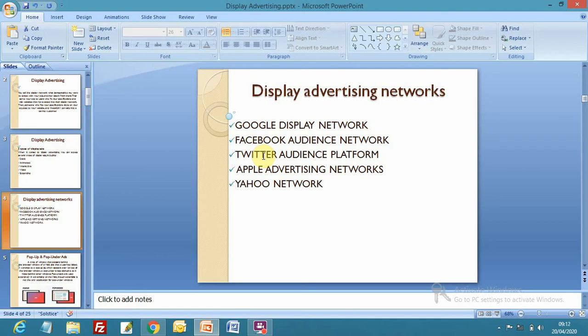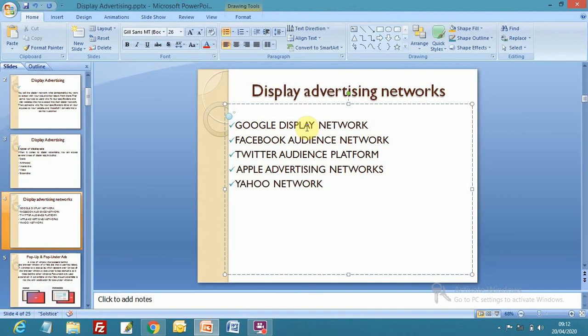Where will we invest? Where the maximum number of our audience is. We will opt for this place, this platform, right? So study about these networks, at least the number of websites available, number of mobile applications available on that particular network, and the number of users available. What are the available users' profiles? Male, female, gender based, education level, right? Income level, how many users are of which income level?